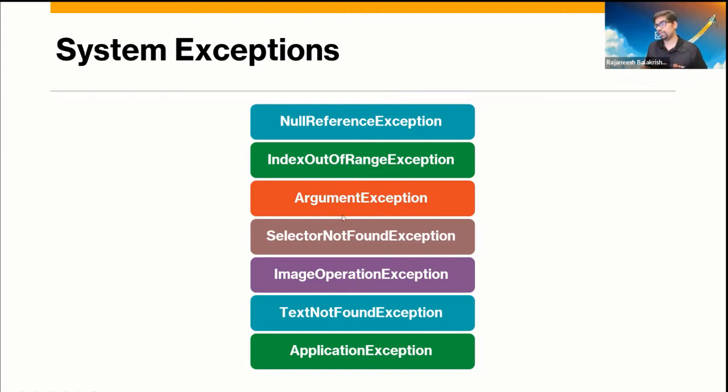And argument exception: you are trying to access a specific program or workflow. You are invoking a workflow, but you are not passing the correct variable, the correct arguments, or the right set of arguments, or the type of the arguments may be incorrect. Instead of in, you give out, or instead of out, you give in, and that sometimes may create problems. Also, if you are not giving an argument at all, that may cause a problem.